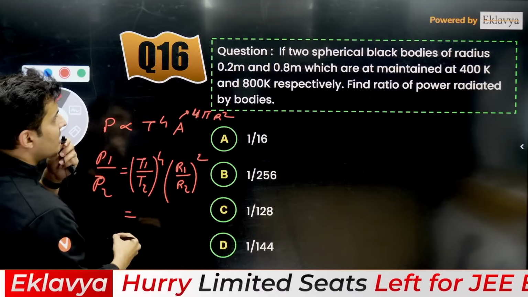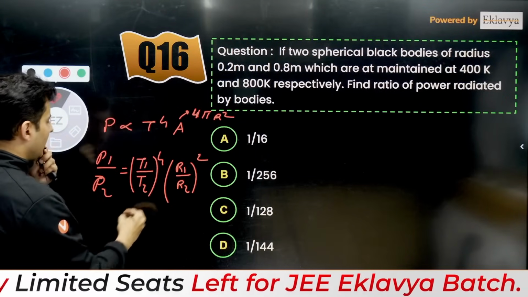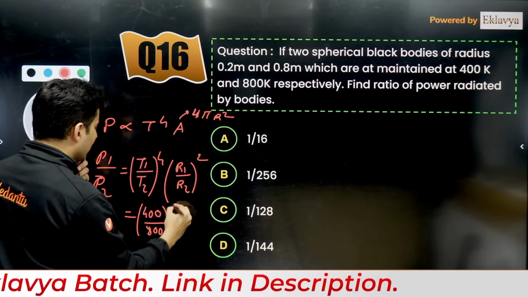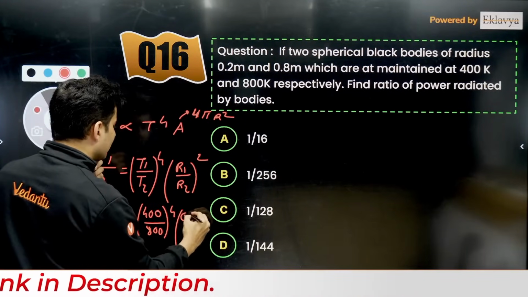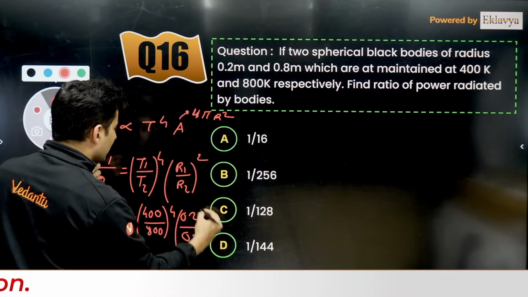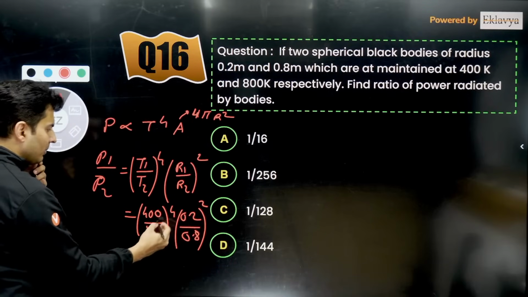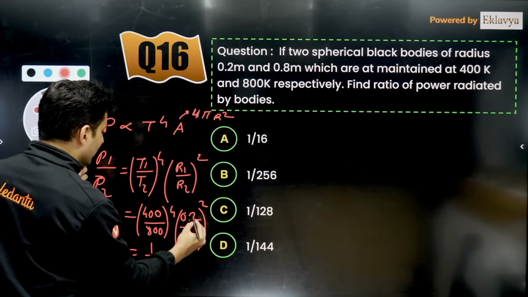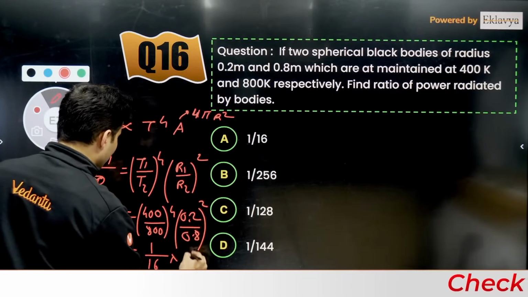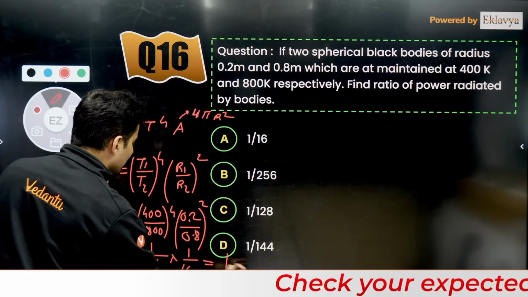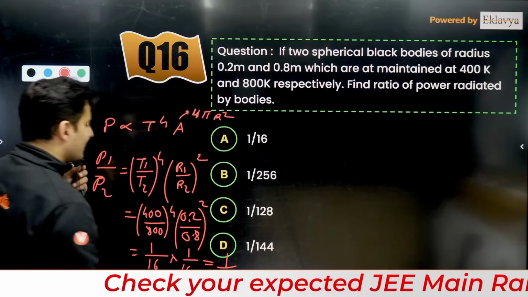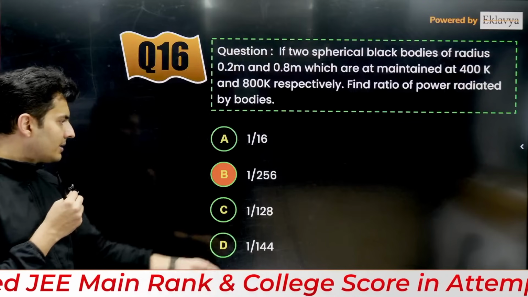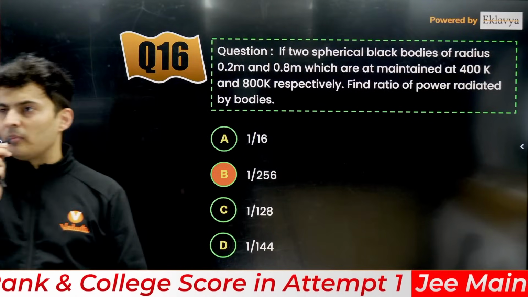What are the temperatures? They are maintained at 400 and 800. So this is 400 by 800 whole raised to 4, and the radii are 0.2 and 0.8 whole raised to 2. This will be 1 by 2 raised to 4, which is 1 by 16. This is just 1 by 4 square, which is 1 by 16. 1 by 16 into 1 by 16 is 1 by 256. So 1 by 256 should be the correct answer, which is option number B.